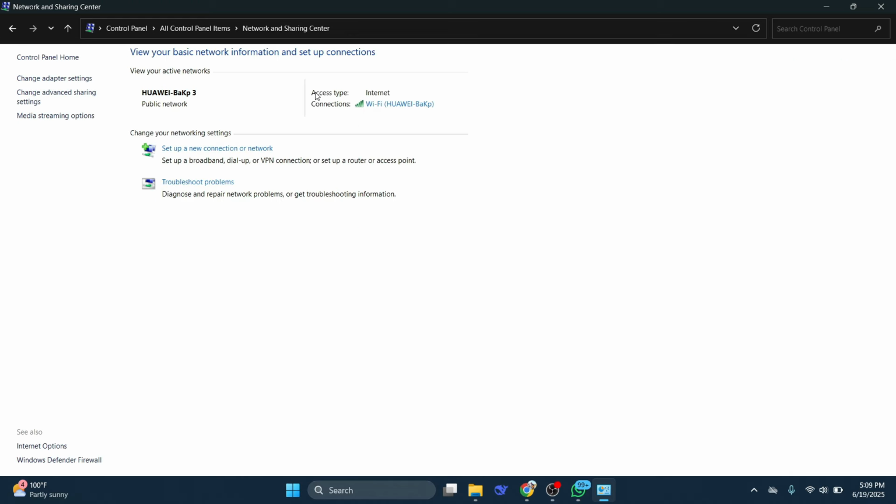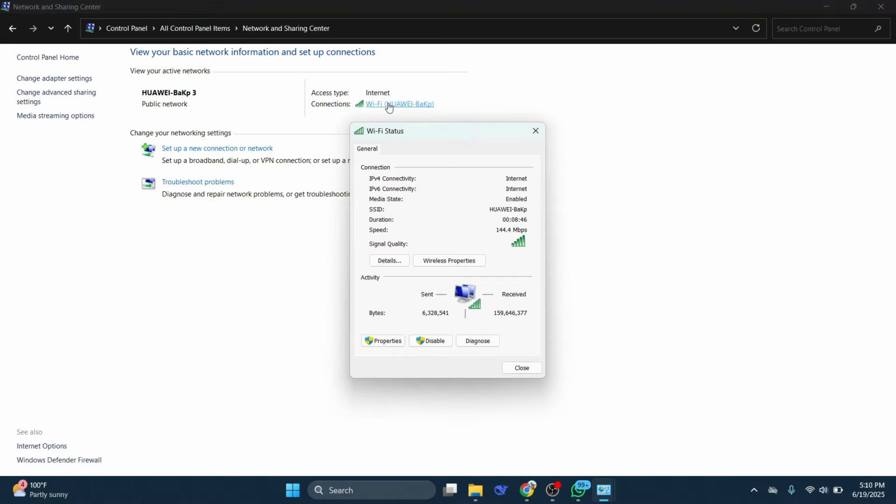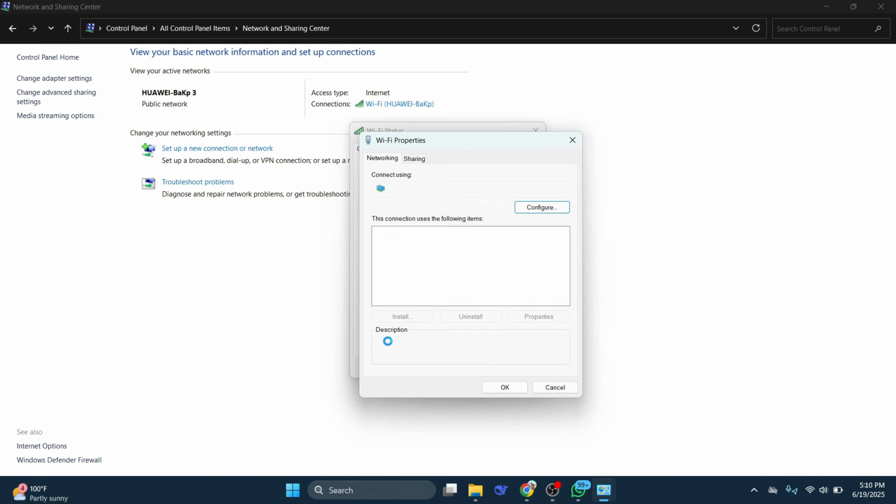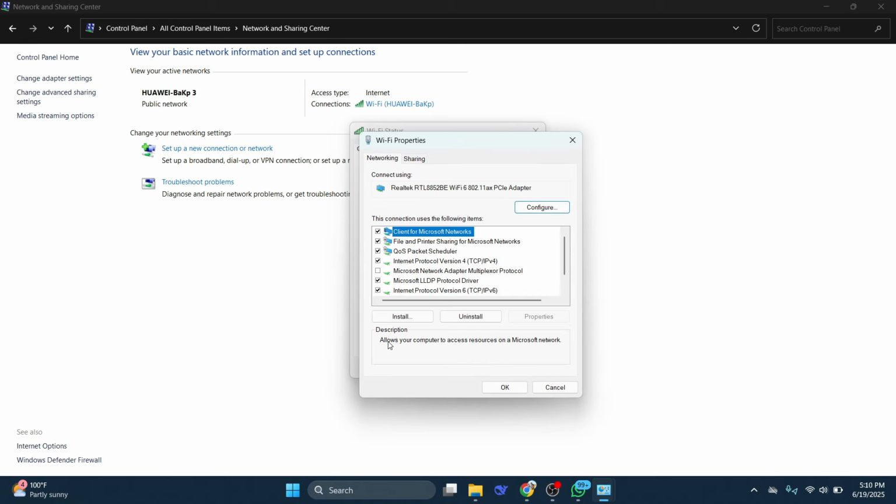And then from here, what you're going to want to do is click onto your connected internet connection. So you can see up here where it says Access Type Internet Connections. And you'll see it's going to come over the line. So you just want to go ahead and give that a click. That's going to load up a page that's going to look like this. From here, you want to come down to the Properties button down here. And this is going to bring up another window, which can look like this.